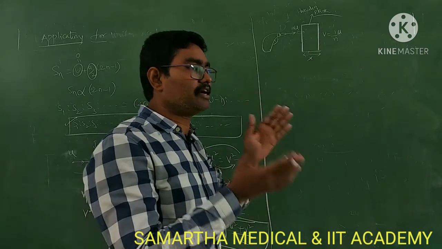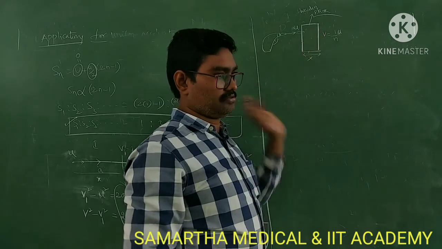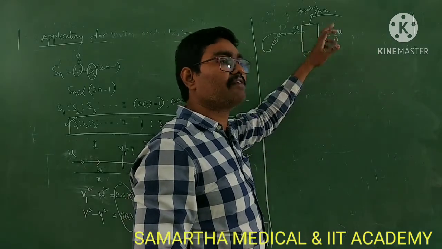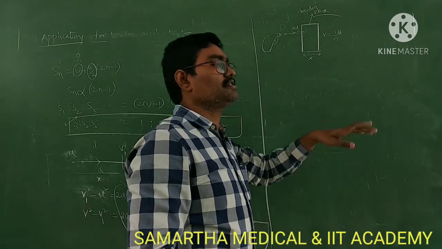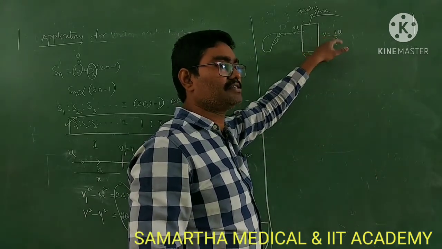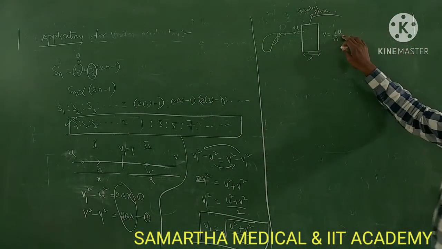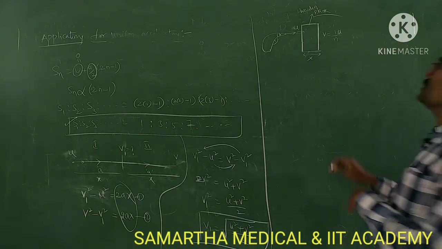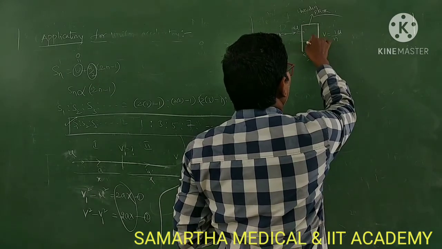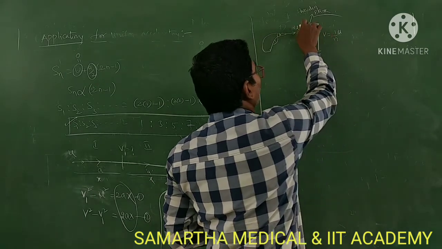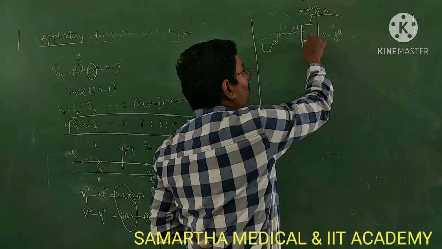Suppose I have given 10 meter per second. So 1/5 of the value came out, or 1/6 of the value, or 1/4 of the value. That n is that 4th, 5th, 6th, that value. So 1 by n of the value of u. See here, while it is traveling from here to here, you can notice some retardation. Initially the velocity is more, while it is coming out the velocity is less. The magnitude of velocity is decreasing.